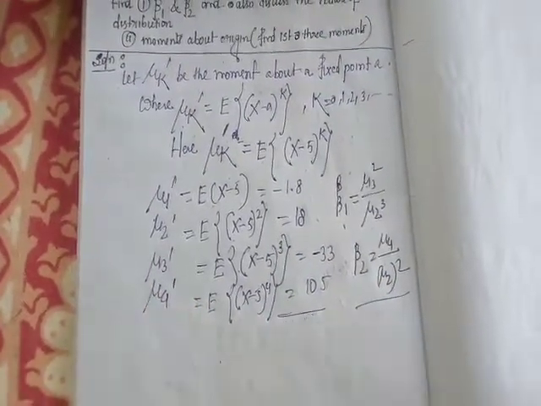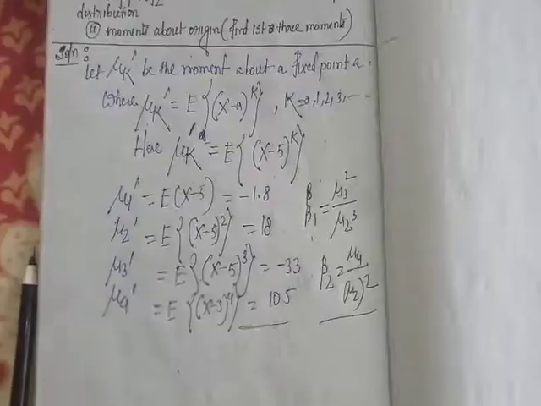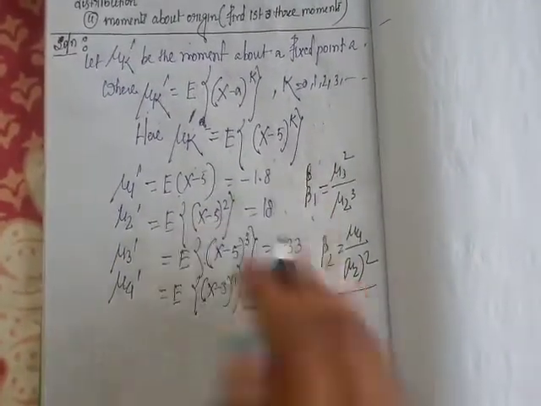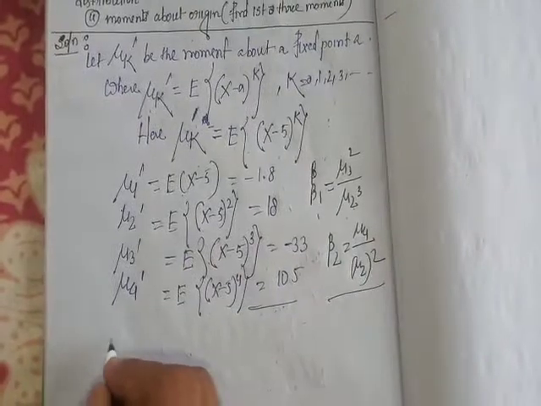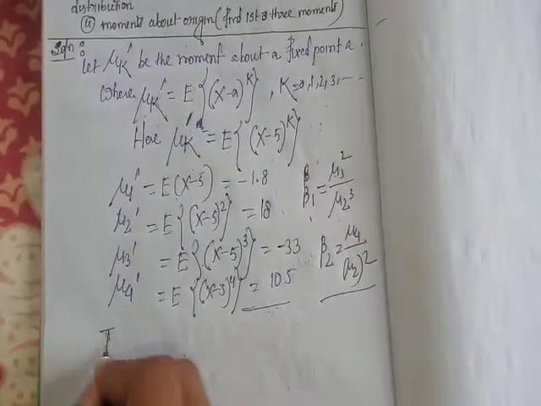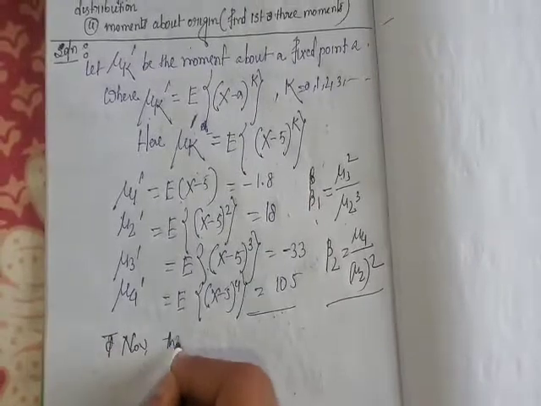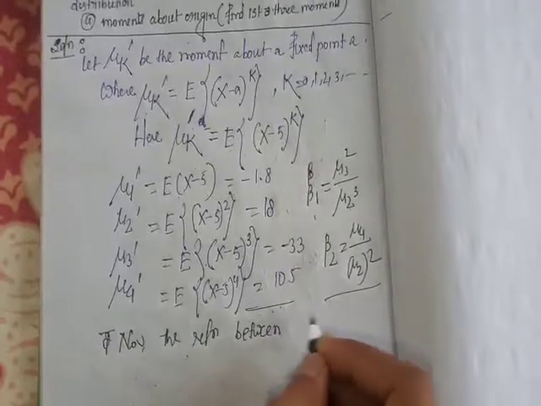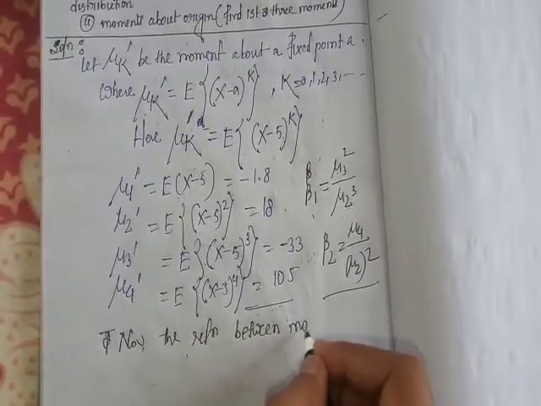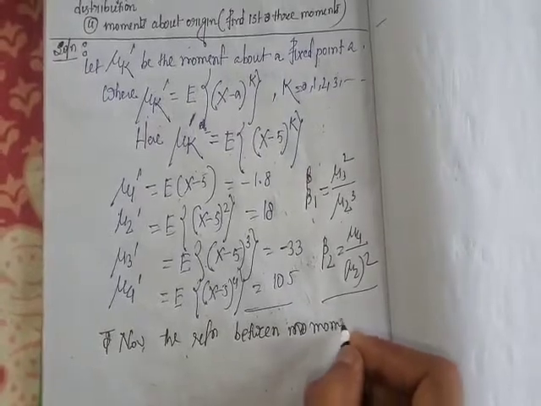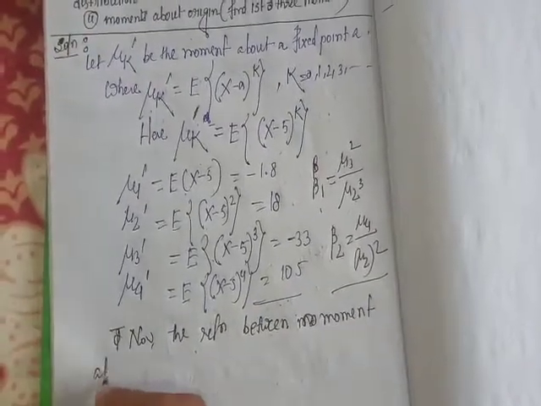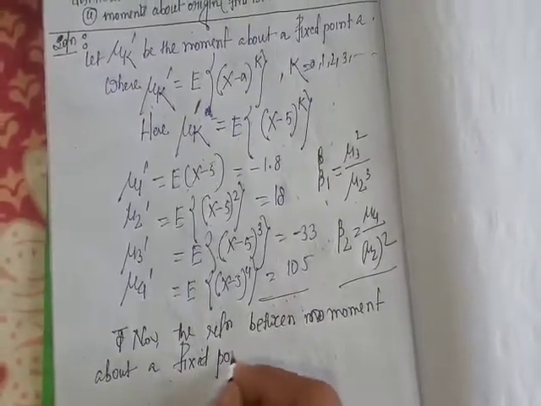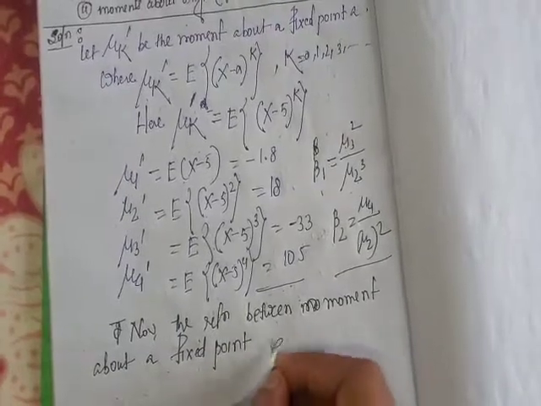So first we find mu 3, mu 2, mu 4, where mu k is the central moment.